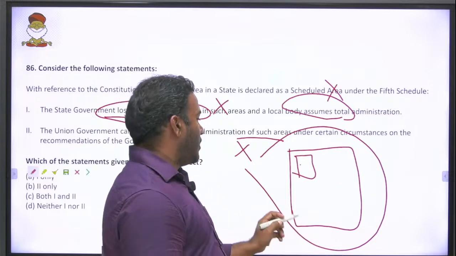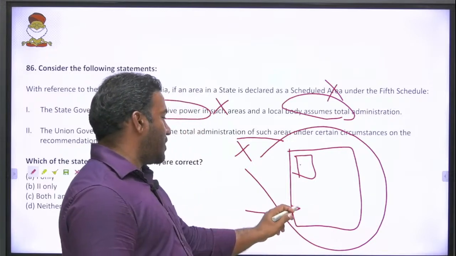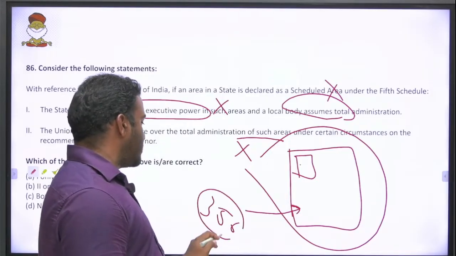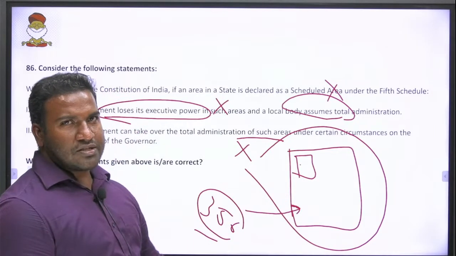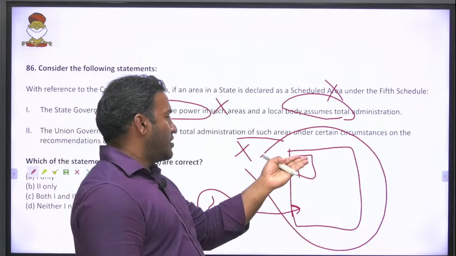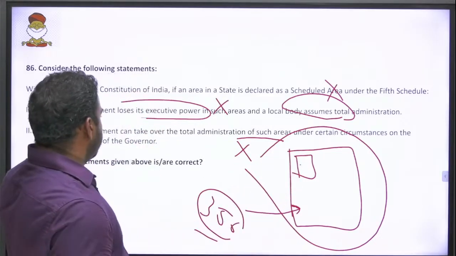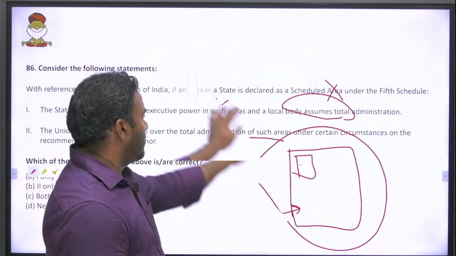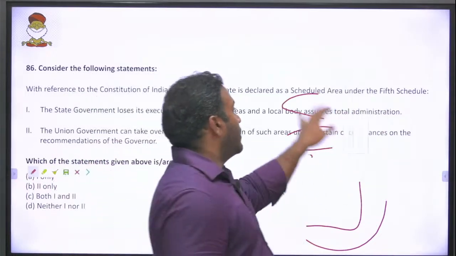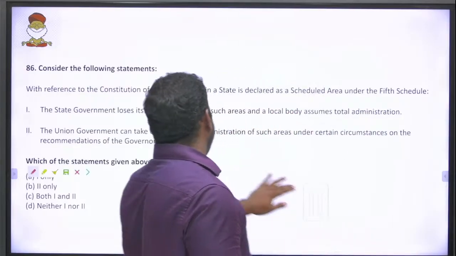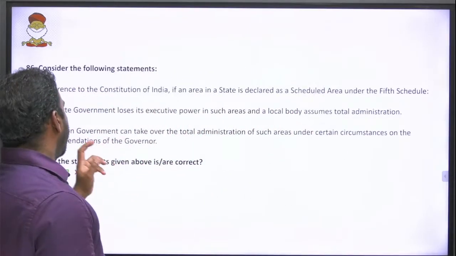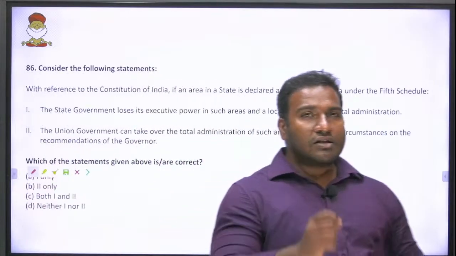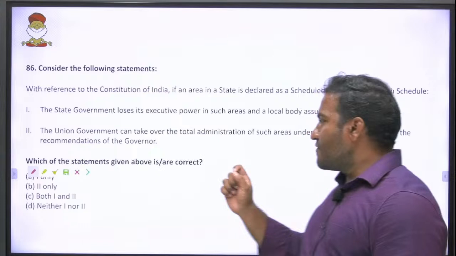Yes. So if I decide that I should take the control, I will impose Article 356, take presidential rule and rule as such. So why is there a need to go and request the tribal people, 'Brother, give us the administration'? So they can take the control if something mishap happens. The second statement is practical, the first statement is impractical. Learn the concept behind the fifth schedule and sixth schedule.